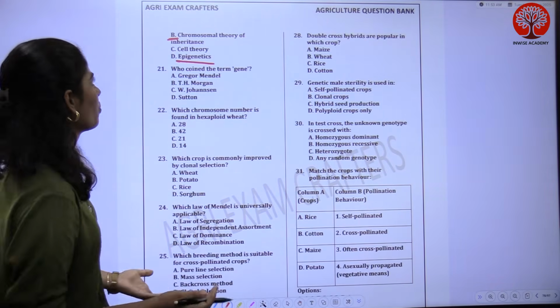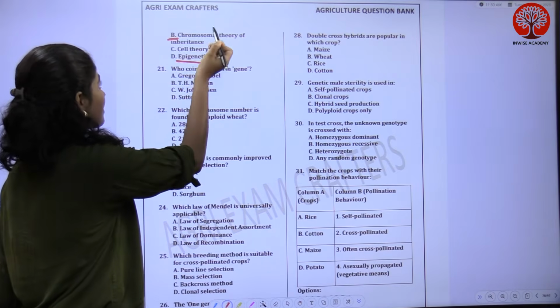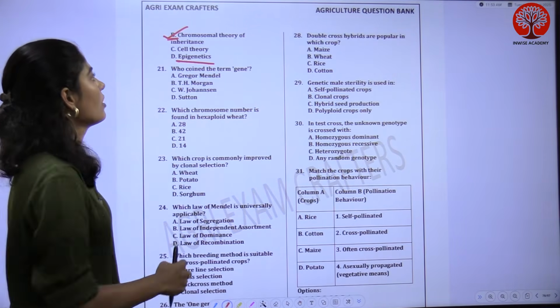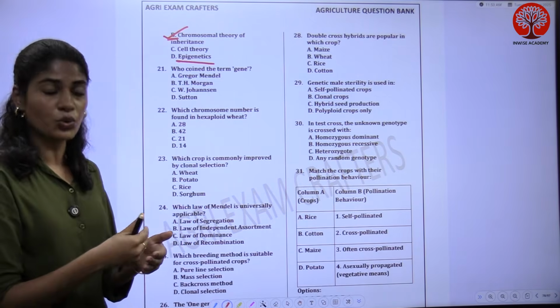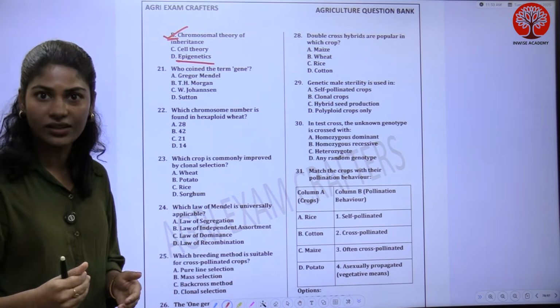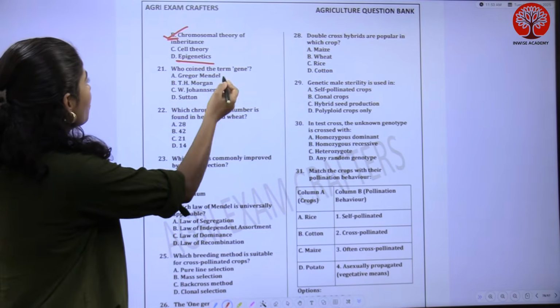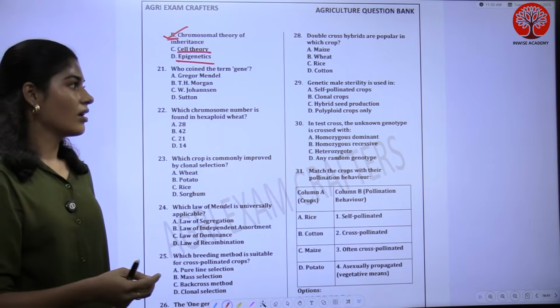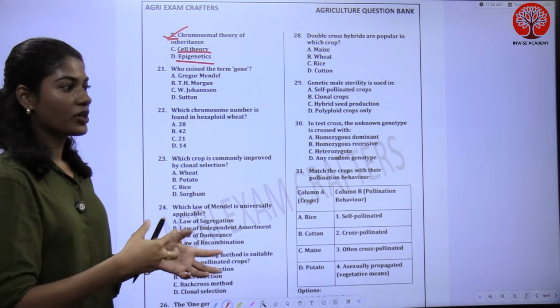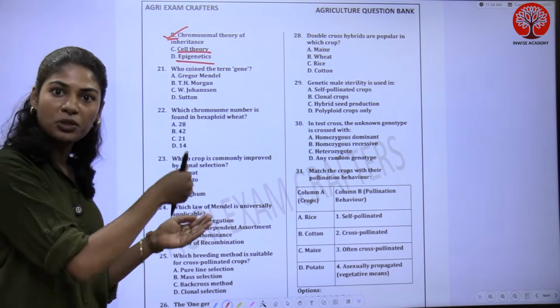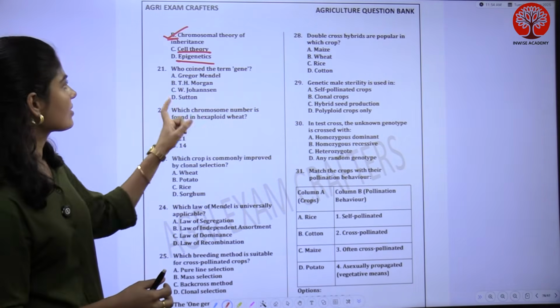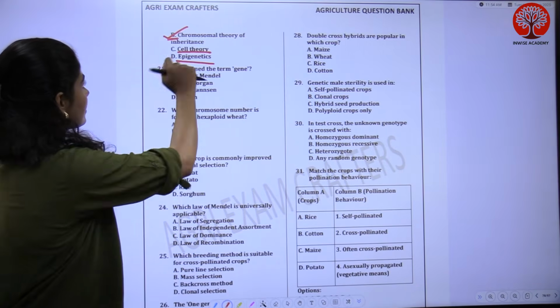It's a very simple, common sense question: chromosomal theory of inheritance. Through inheritance only we will get to know whether the genes have been inherited or not, right? Then what is cell theory about? In cell theory we study that all cells are formed from pre-existing cells, and every individual is made of cells.